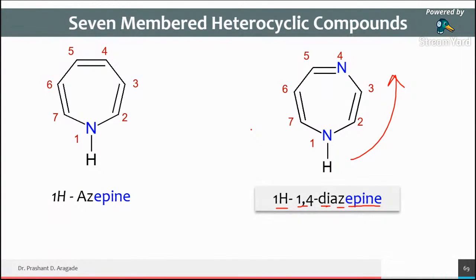So the name of this compound is 1H-1,4-diazepine. Okay, 1,4-diazepine. Correct. Remember this structure because you have one drug that is diazepam. In that this ring is present.